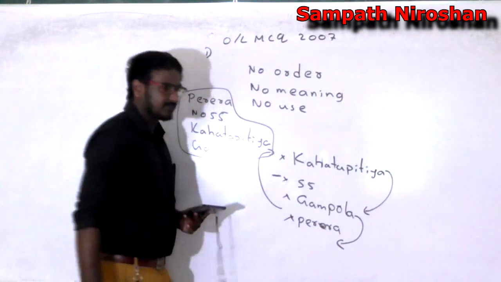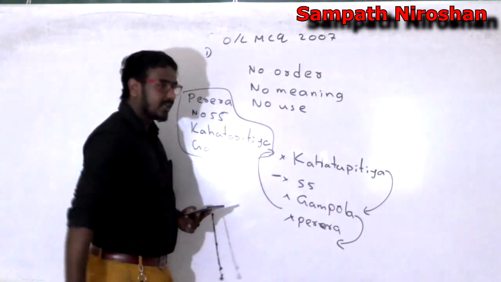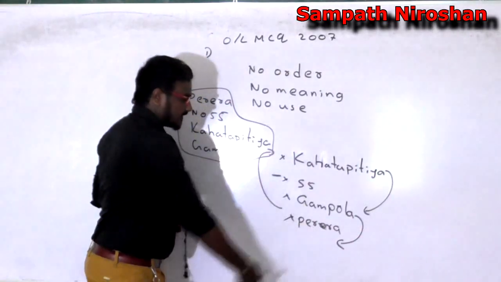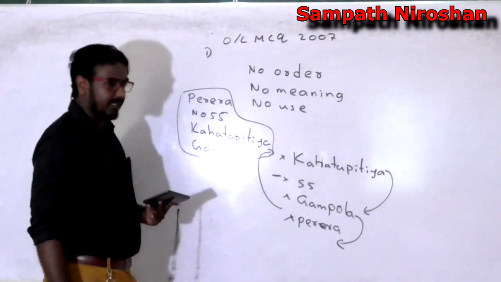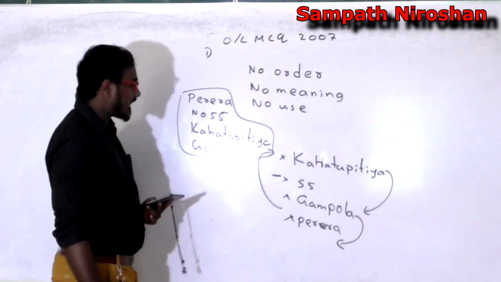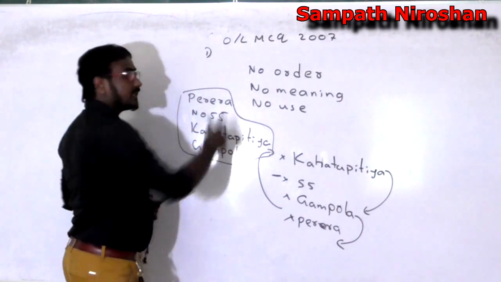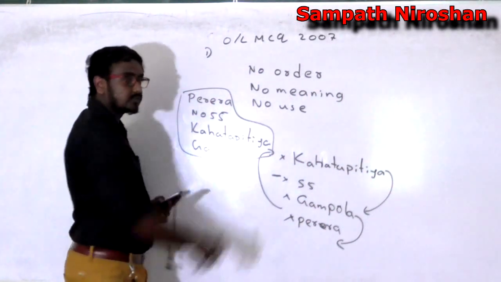Earlier they were facts with no order, so there was no meaning, and I didn't have any use of these 4 facts. But since I put them in a correct order, now I have an address which is meaningful, and I can locate Mr. Pereira by this address, so I have a use.